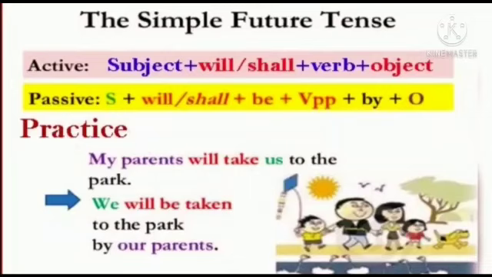Come on, let's see. We have to use it in active and passive sentences. Active: subject plus will or shall plus verb plus object. Then passive sentence: subject plus will or shall plus be plus verb past participle plus by plus object. Come on, let's see the example. My parents will take us to the park. This is the active sentence. Next example, we will be taken to the park by our parents. This is the passive sentence. So here we have to use will and shall.